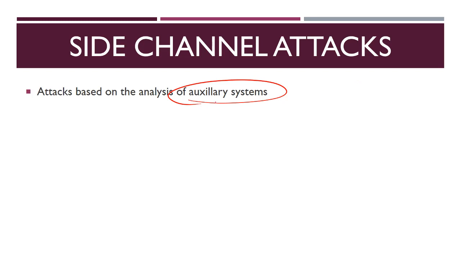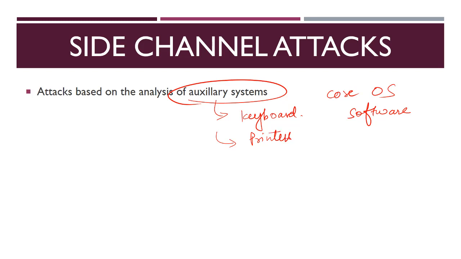What are auxiliary systems? Basically, anything which is apart from the core operating system or the software installed on your system is an auxiliary system. It will include the keyboards, which we will be listening to for the acoustics. Then the printers, which can be used to see what is being printed, any electromagnetic radiation coming out of your device, or any power fluctuation which is noticed from your device.